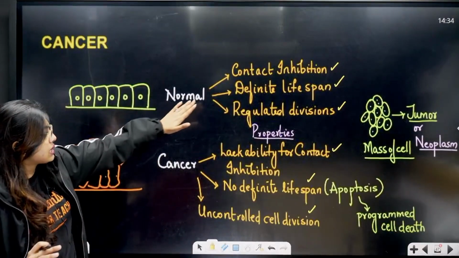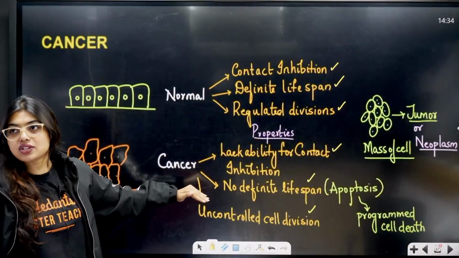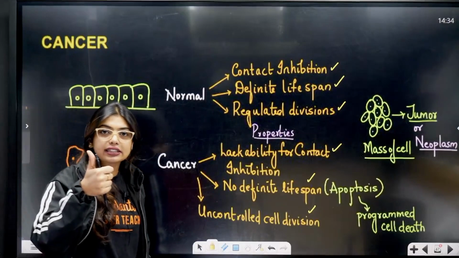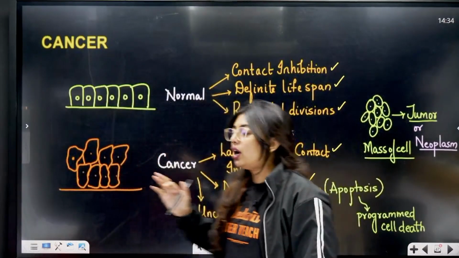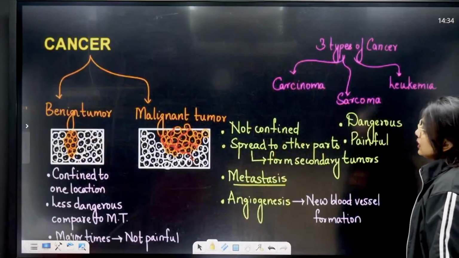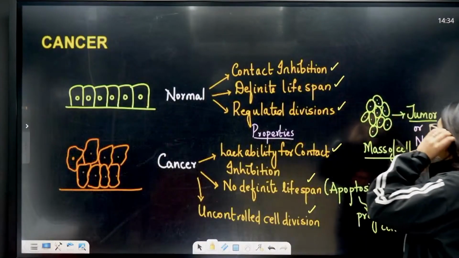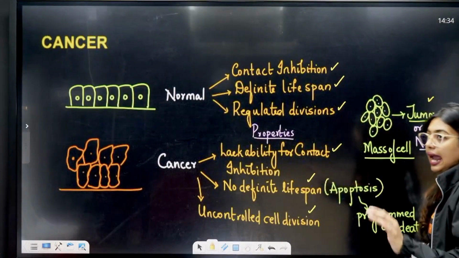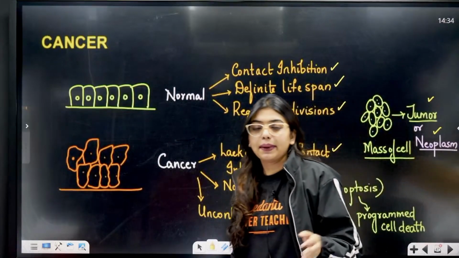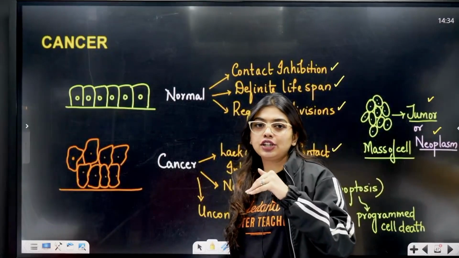Okay. So this is the difference between normal cells and cancerous cells. First of all, lacks contact inhibition. Second thing, apoptosis. Third thing, uncontrolled cell division. Okay, clear to all of you? Now, here also one more thing, students. Mass of cells can be called tumor or neoplasm. Every tumor is not cancerous because there is benign tumor and malignant tumor.